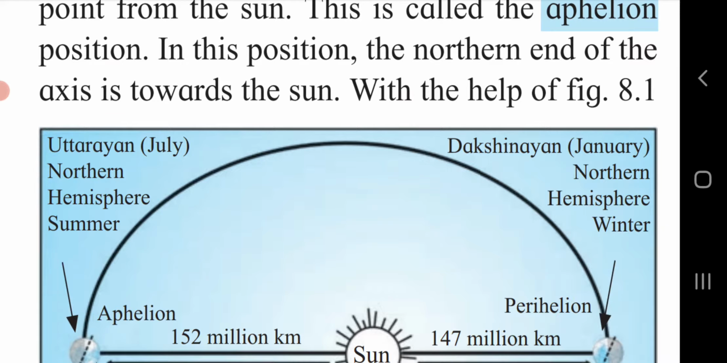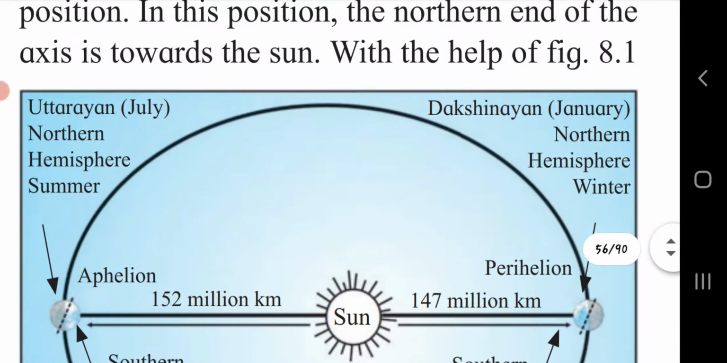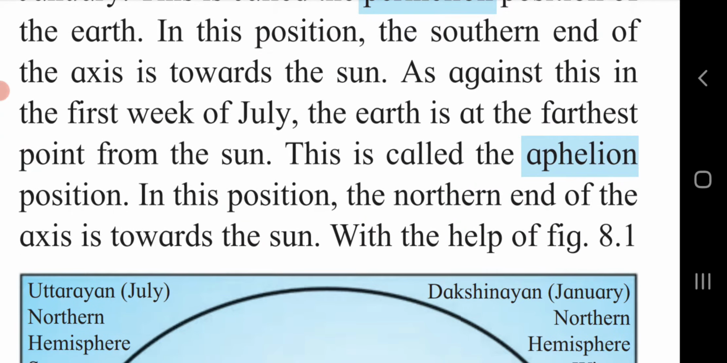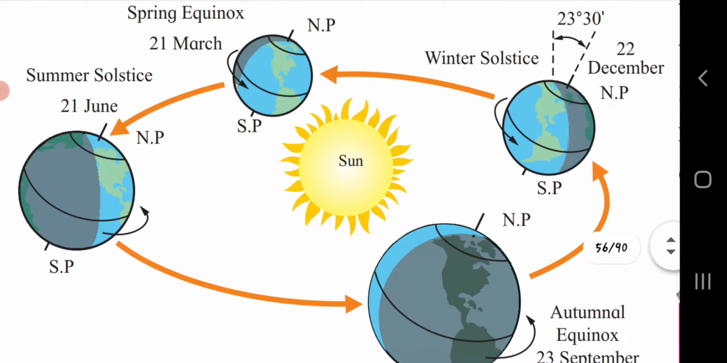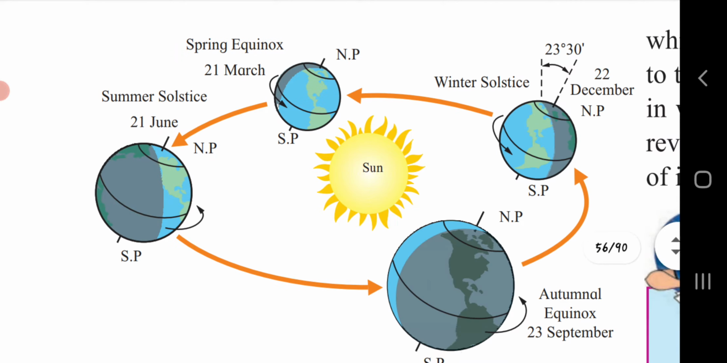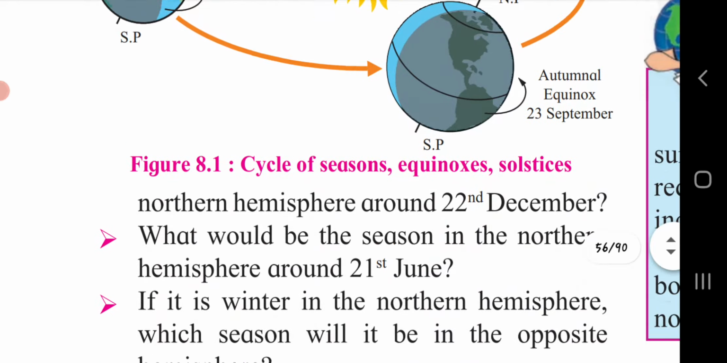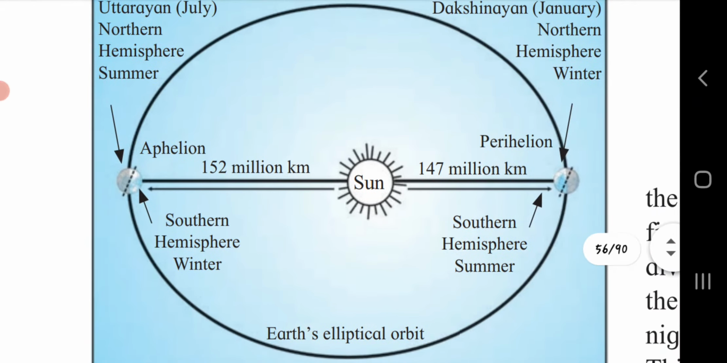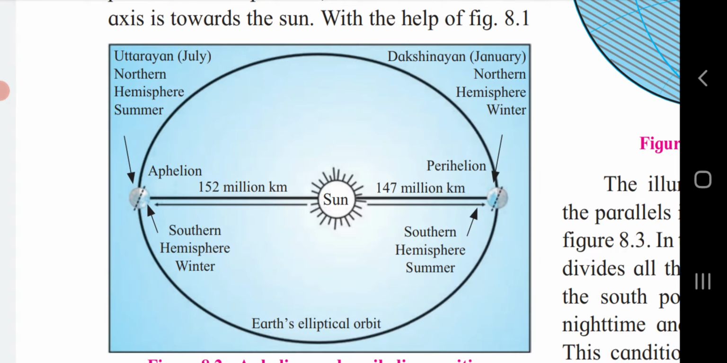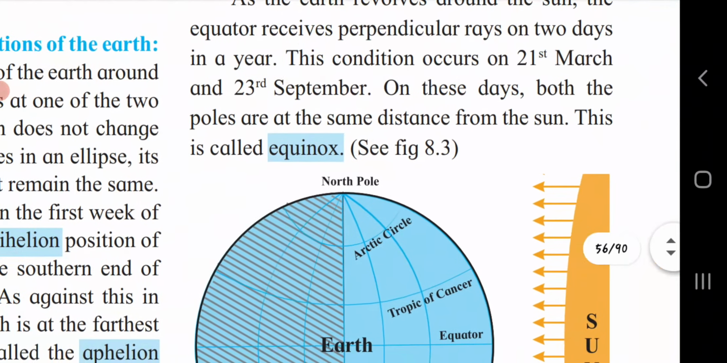In this position, the northern end of the axis is towards the sun, with the help of figure 8.1. You can see here the 8.1 figure. It shows us two different situations. The 21st March, close to the sun. 21st June, a little bit far away from the sun. That is perihelion and aphelion position. Here also we can come to know from this diagram, with the help of figure 8.1.